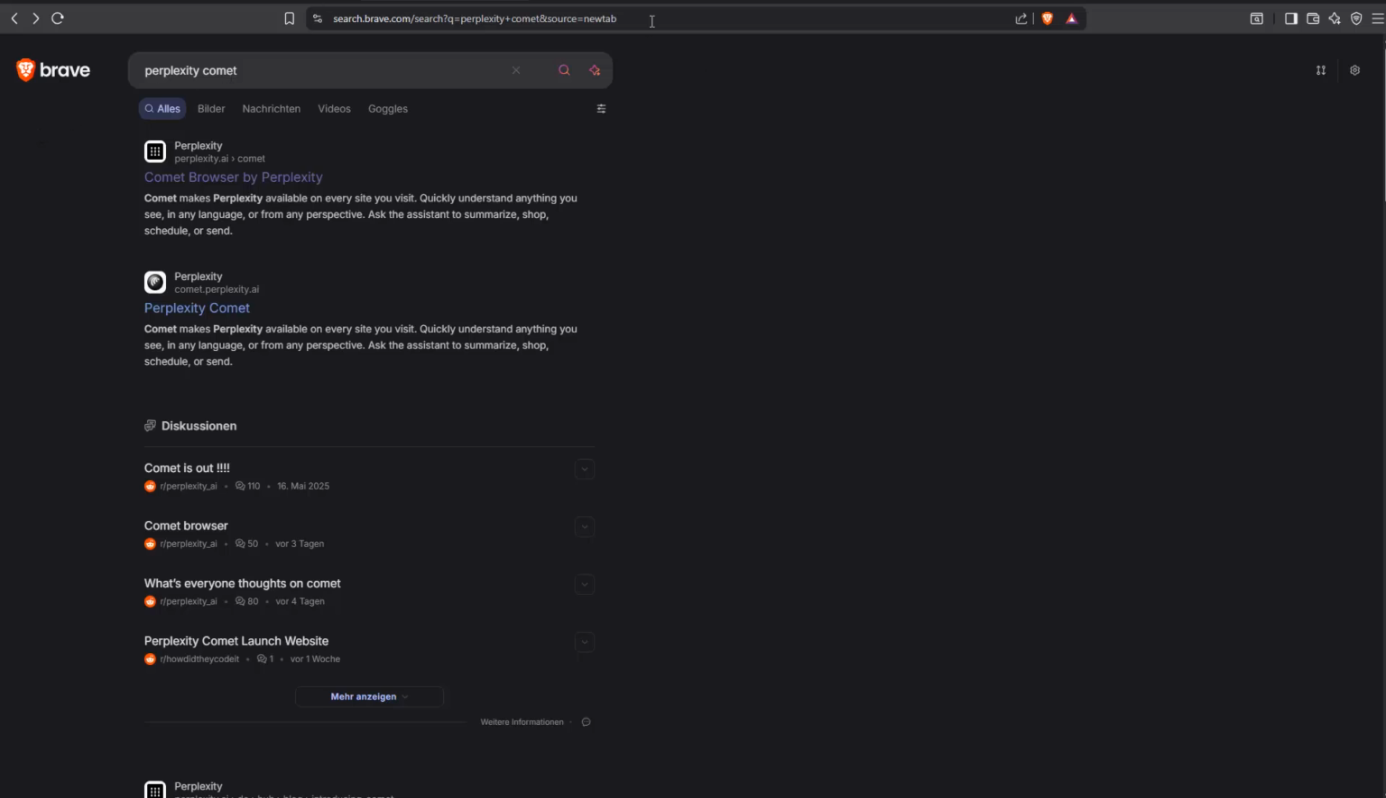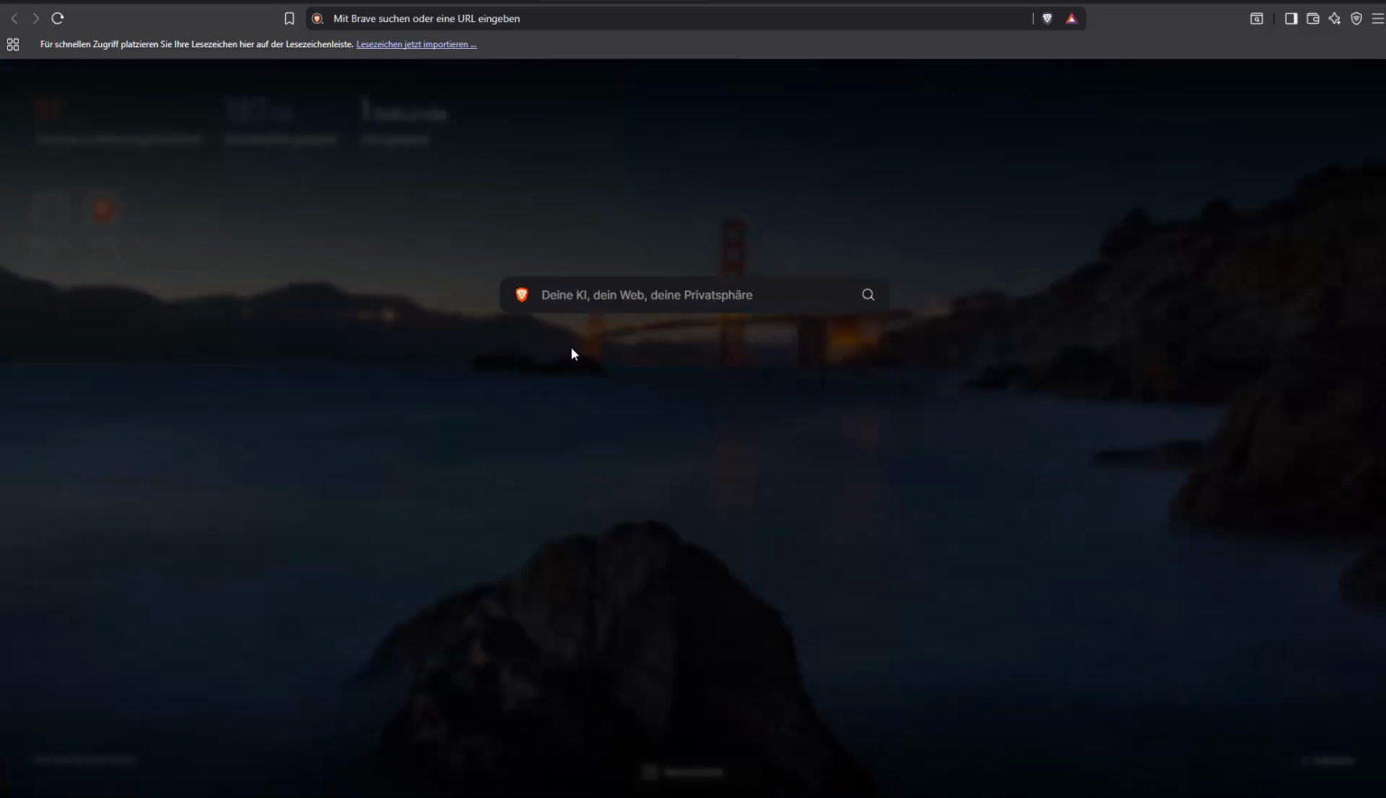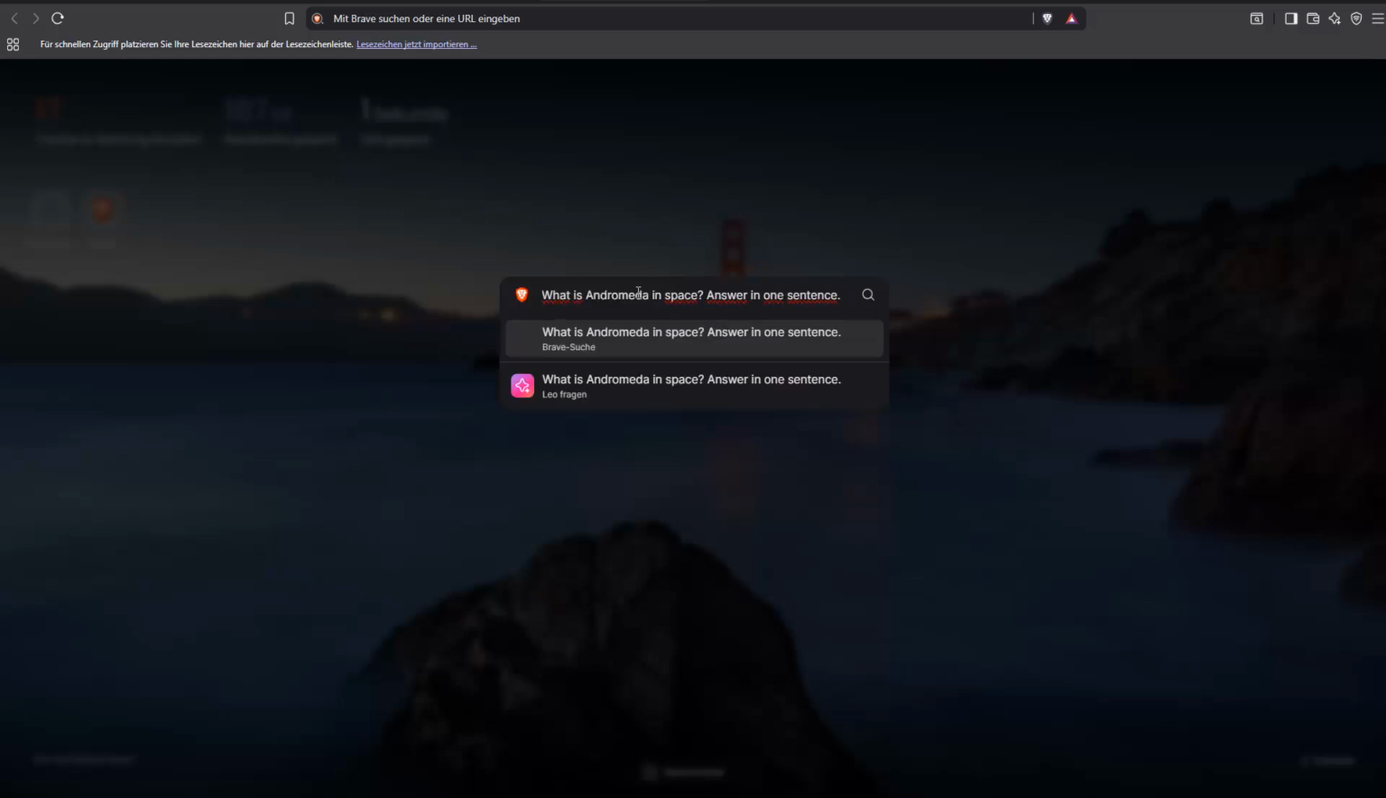So, for instance, if I go to a new tab in here, there I am, then I can click there, and then I have two options. Either I can chat here directly with the web, so basically I'm searching the web, right? Or I can chat with my AI. So if, for instance, I ask a question, what is Andromeda in space? Answer in one sentence. So that's my question. And now I have two options here.